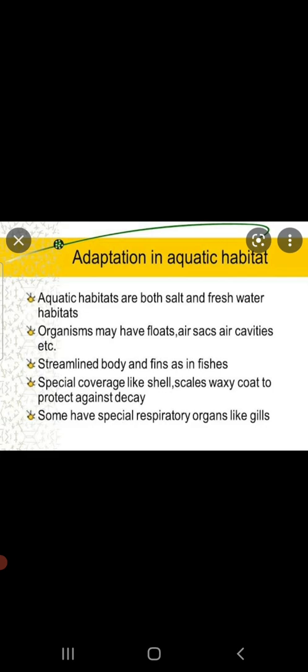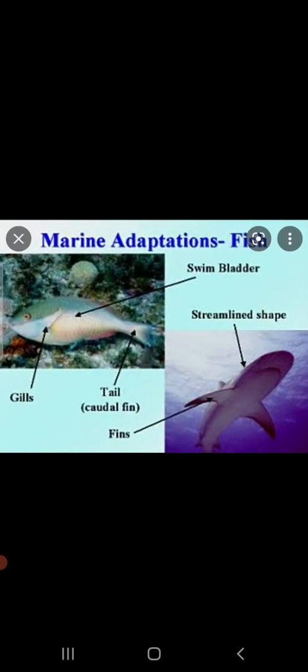Many varieties of plants and animals are found in ponds, lakes and rivers. Like a fish. A fish is adapted to the freshwater habitat, and they are also sometimes found in saline water habitats. The adaptation that a fish shows is its streamlined body shape. What do we understand by the streamlined shape? A streamlined body is narrow at the front and back, whereas it is broad in the middle.